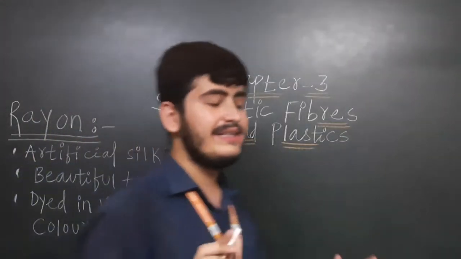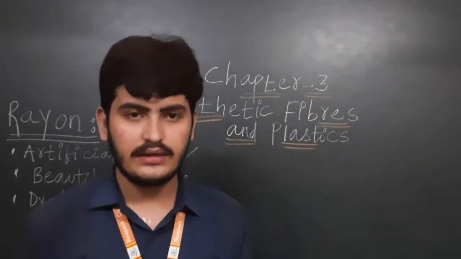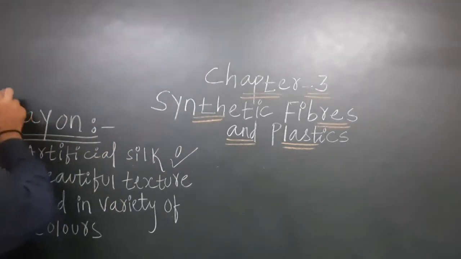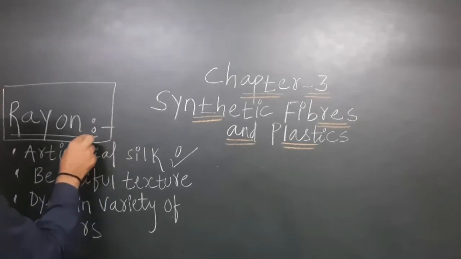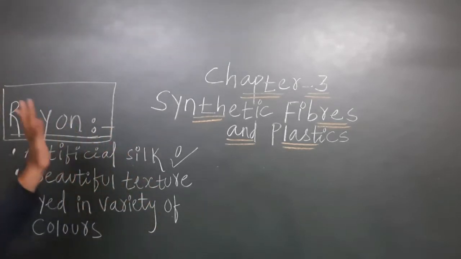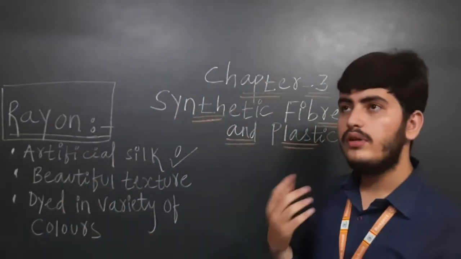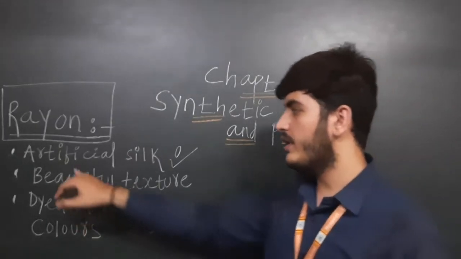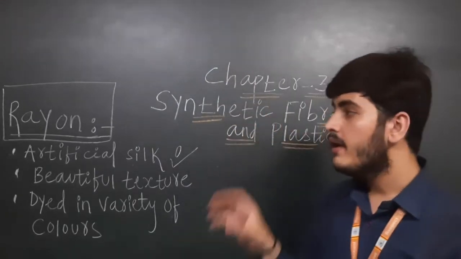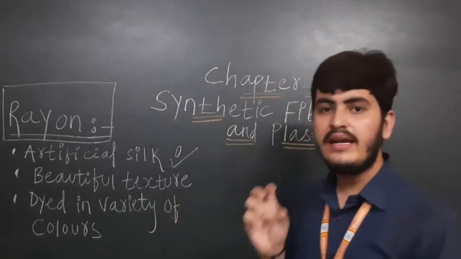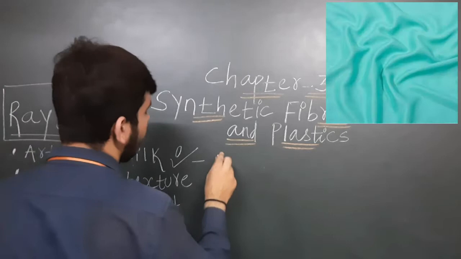At the end of the 19th century they came to know how to prepare artificial silk. And what name was given to the artificial silk? Rayon. Rayon is the first synthetic fiber. It is natural, but yes, it is man-made. Now you are thinking, sir, why are you saying rayon is natural? You have written artificial silk on the board. Artificial means man-made, so why am I saying natural? Because the process they use to make the artificial silk uses wood pulp.